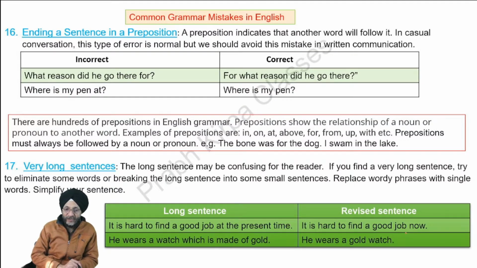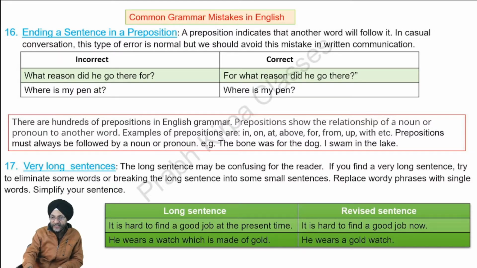Sometimes we end the sentence in a preposition. A preposition indicates that another word will follow it. In casual conversation, when we are really talking to someone, this type of error is common. That is, we may end our sentence in a preposition when we are talking with someone verbally. But we should avoid this type of mistake when we are conveying our ideas, views in written communication.